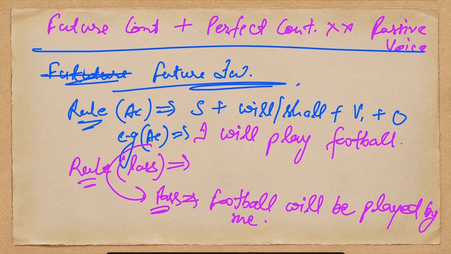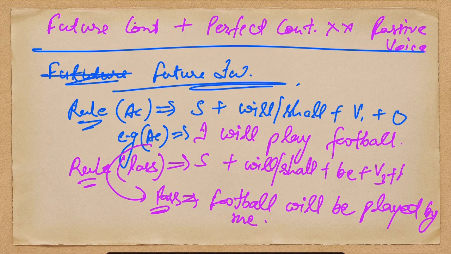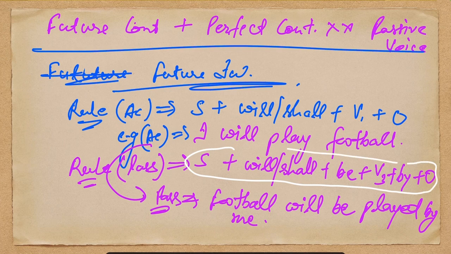So how can the rule be written? Object becomes subject plus will or shall plus be plus third form of verb plus by plus object. So this is the rule. Yes, so we have completed our future indefinite tense.